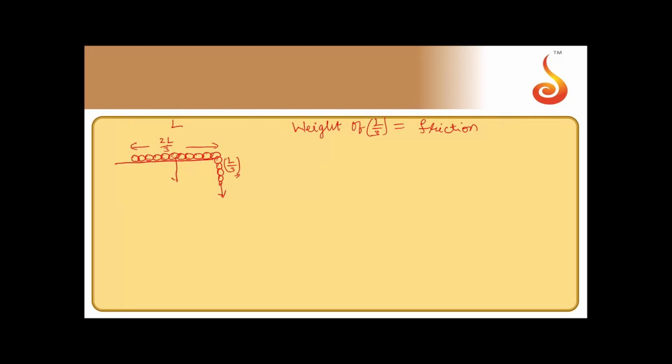Now frictional force on the table, so this is 2L by 3, downward force is mg, upward force is normal reaction N. So frictional force should be mu s into N, mu s into mg. So weight of L by 3, let us say linear density of chain is rho, mass per unit length. Then weight of L by 3 will be rho L by 3 into g.